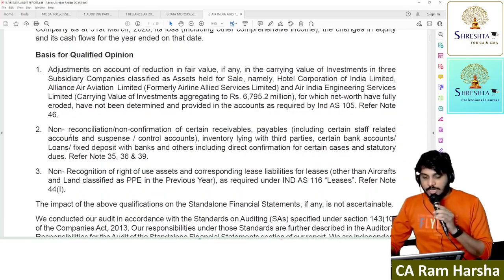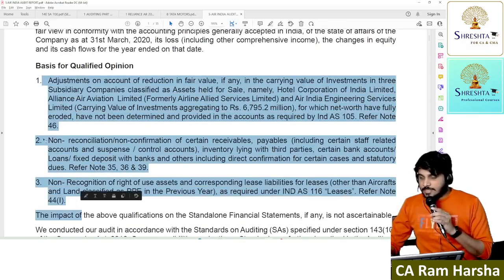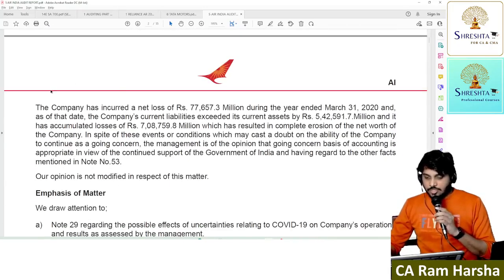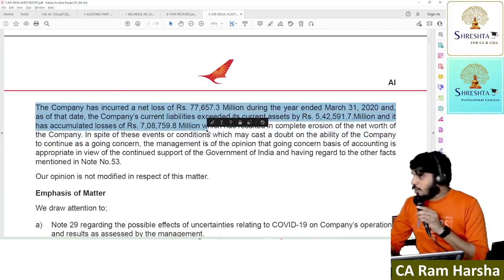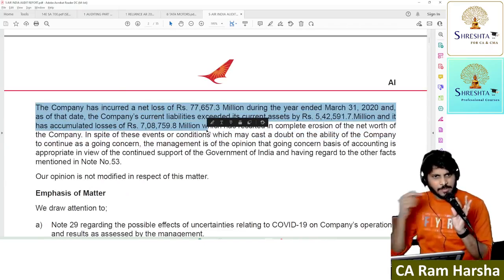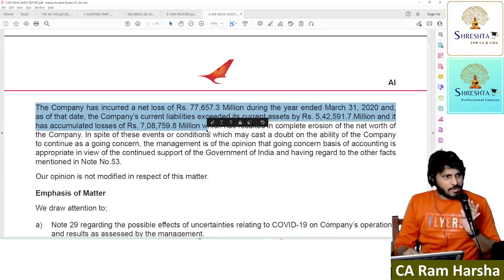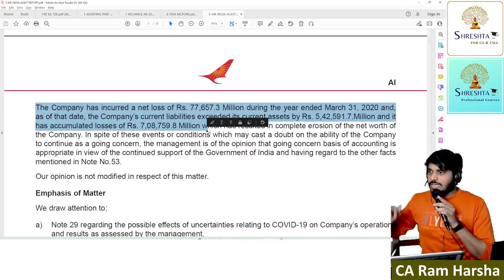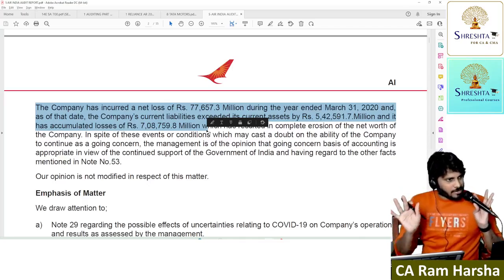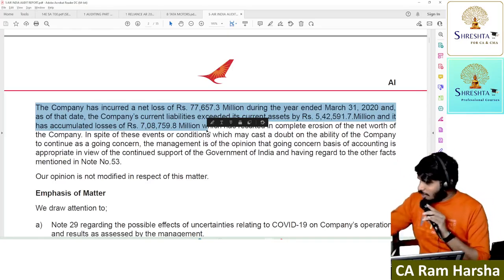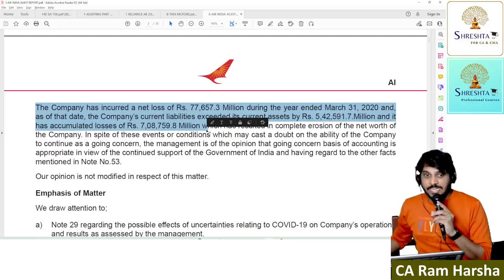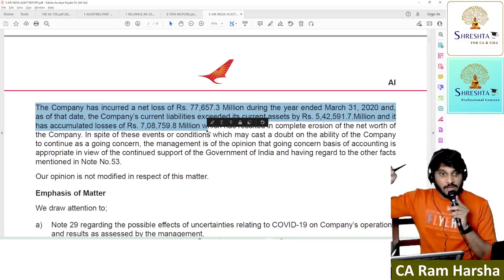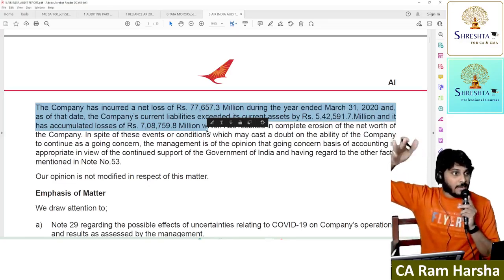Did we qualify on the going concern assumption anywhere here? No. Actually, when you look at this situation, is the company a proper going concern? Already defaulted. The company doesn't have cash, not a single rupee. Liabilities are more than assets. So already defaulted, going concern is missing, the company cannot operate. But still, Air India used going concern basis of accounting, and auditors have not given any objection on that.